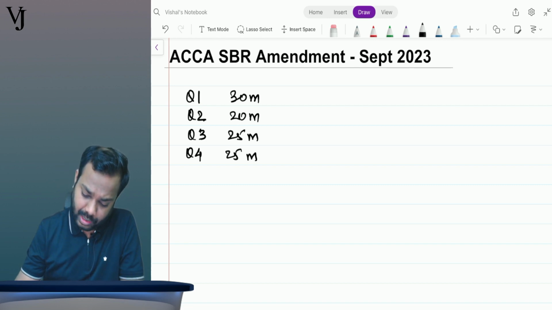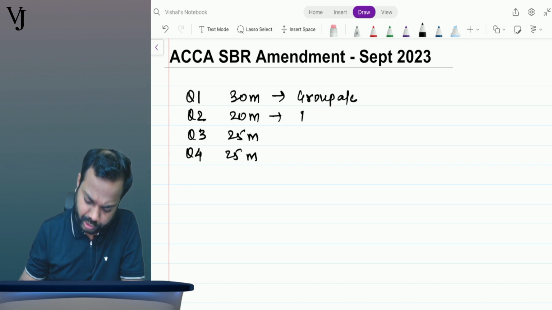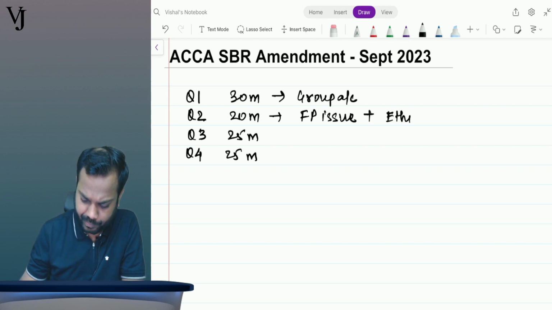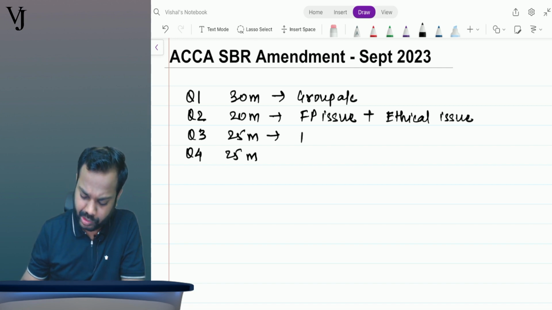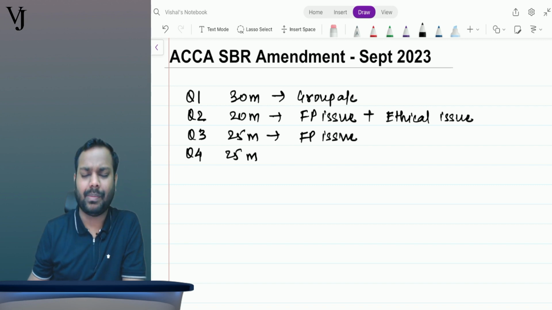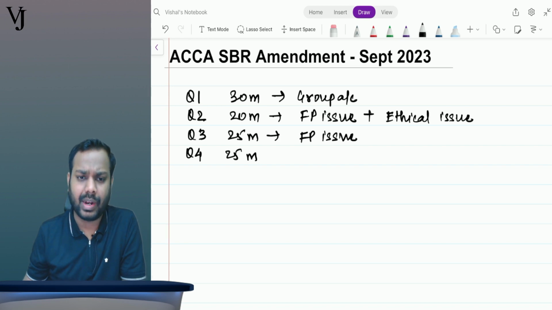Now, in question number 1, generally we saw a question on group accounts. In question number 2, generally we saw a question on a financial reporting issue plus an ethical issue. In question number 3, we generally saw a question on a financial reporting issue, which means revolving around the standards.